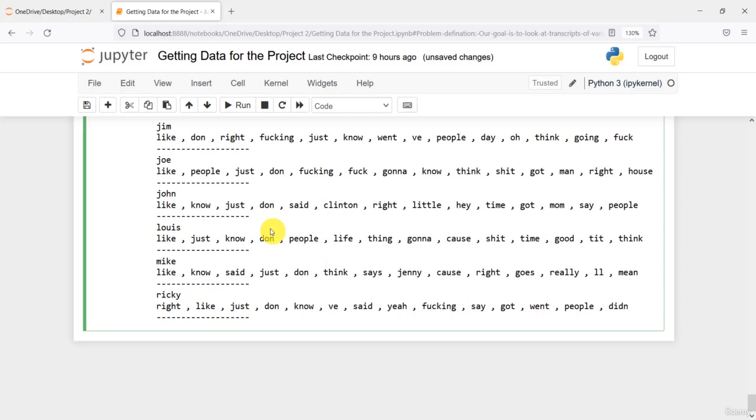Now, let us do another thing, like we can create a word cloud for it, and it is an important thing. So